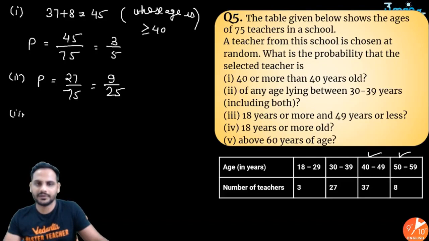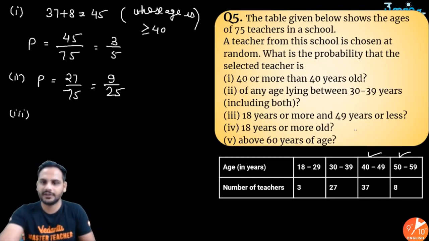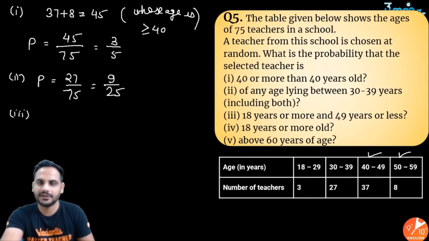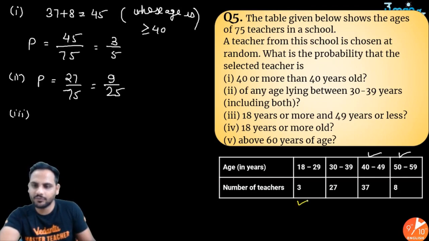Third case: 18 years or more and 49 years or less. So we want the teachers whose age is 18 years or more but up to 49 years. So 18 years and more, this will come, this will also come, this will also come.